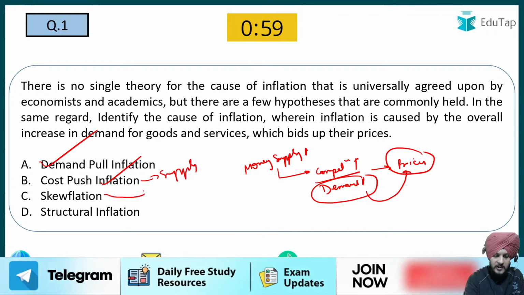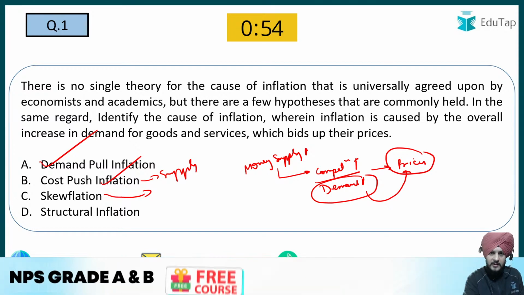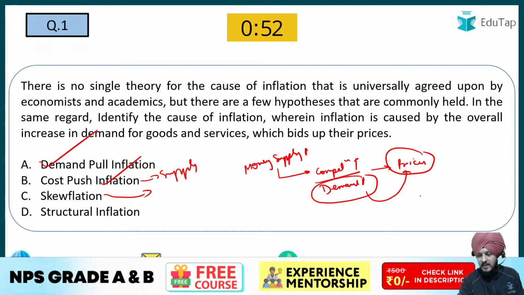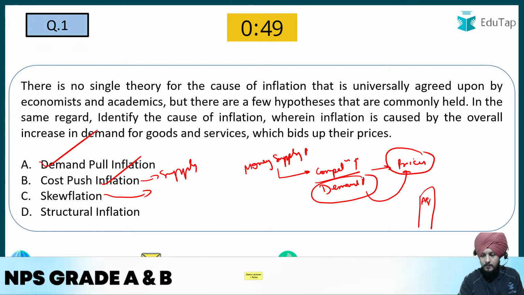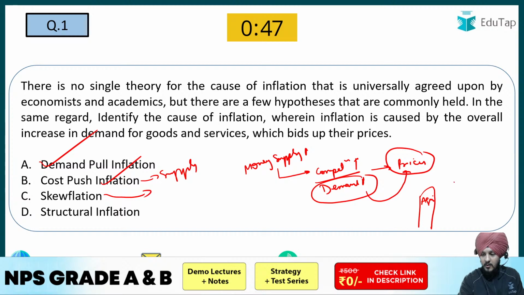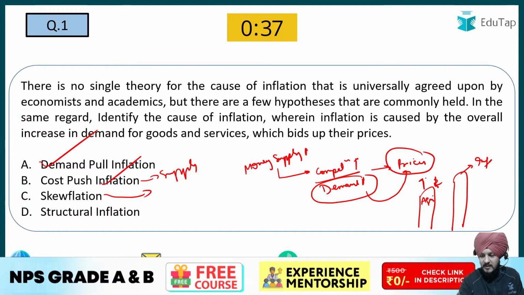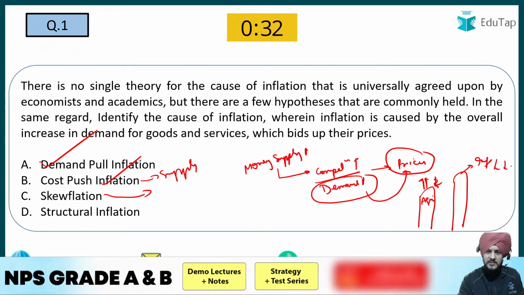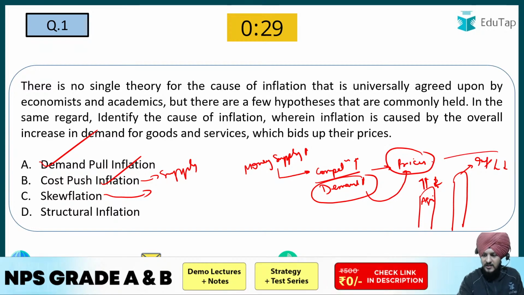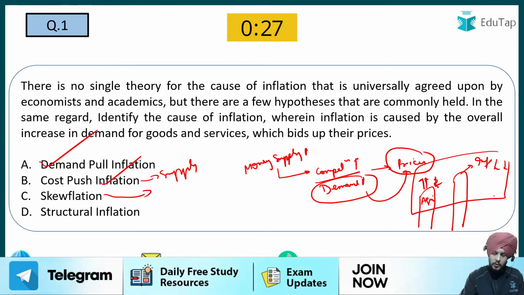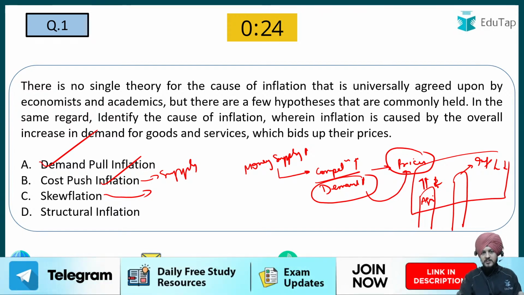If we talk about skewflation, it means that there are different rates of inflation among different sectors. For example, let us say the agriculture sector has a very high rate of inflation, but the manufacturing sector has a lower one. In real life, the scenario is the opposite: agriculture has high inflation, food inflation is very high, whereas in the manufacturing sector the inflation is a bit lower. Fine, it is controlled. So that could be an example of skewflation, how inflation can vary in